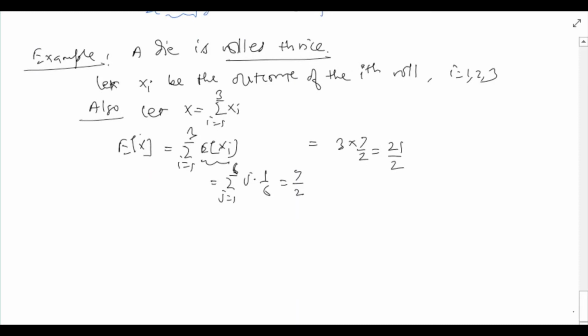After expectation, we now turn our attention to the so-called higher moments of random variables.